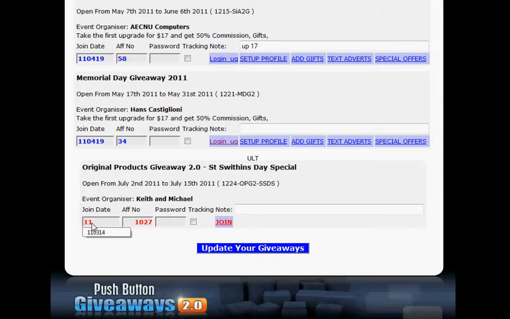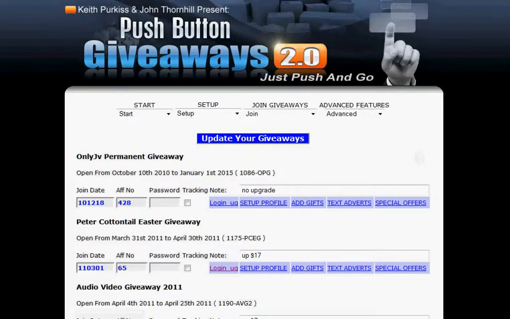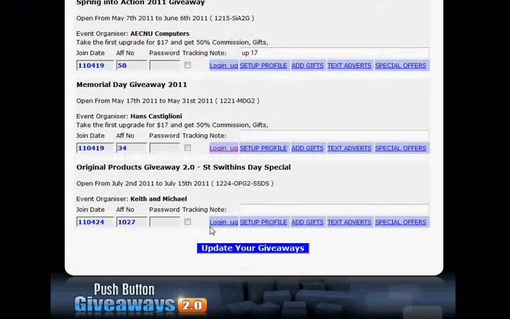I actually write the dates year, month and day in this, just the way I prefer to do it on here, because then if you sort them in numerical order, they'll also be date order if you put the year first. So update your giveaways, and there we are. We're joined, and that's it for Join a Giveaway.